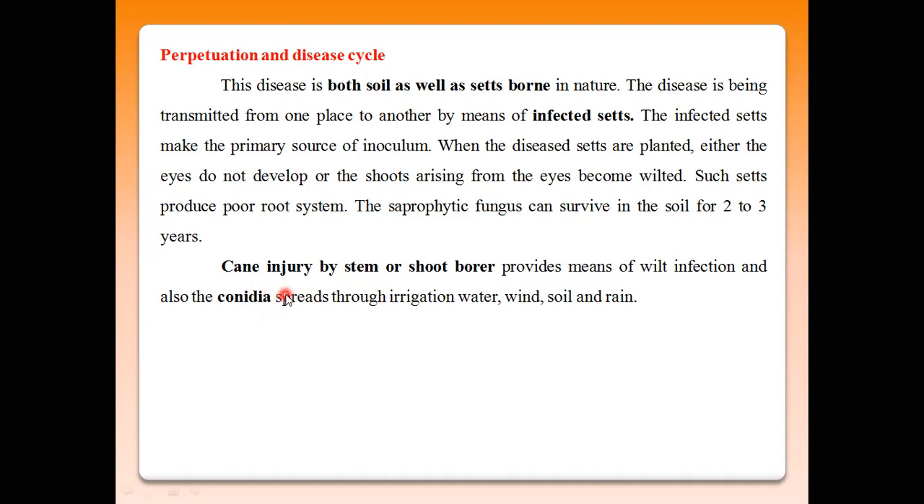Suppose any injury is created to the cane portion during intercultural operations. This is an easy avenue for the conidia to penetrate the plants, or a stem or shoot borer problem seen in sugarcane fields. This possibility also initiates the wilt disease in sugarcane.